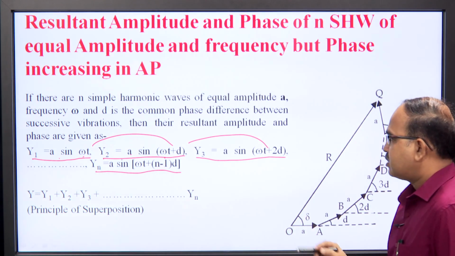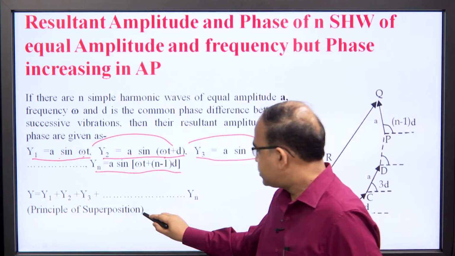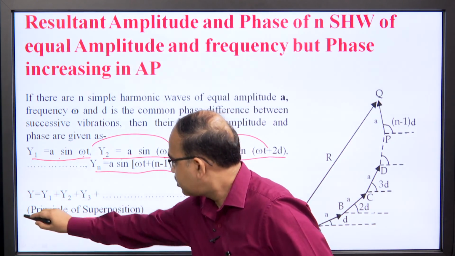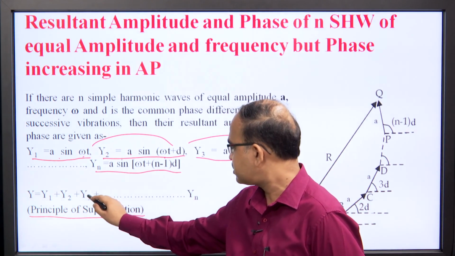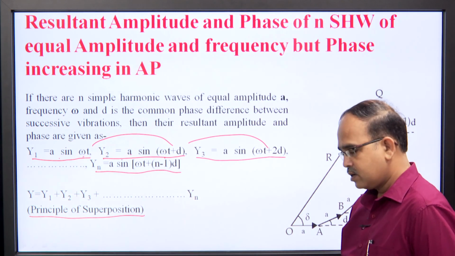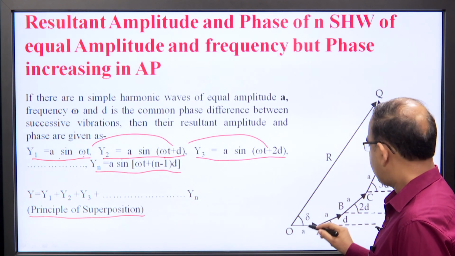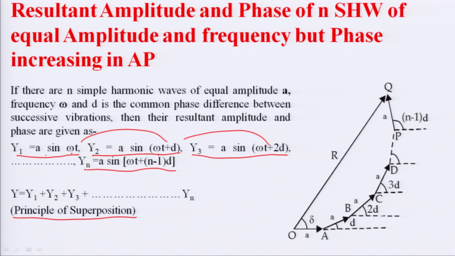So, the resultant can be obtained with the help of the principle of superposition. Here the principle of superposition is written: capital Y is equal to y1 plus y2 plus y3 and so on. To get the resultant, we simply construct a polygon and each side of the polygon represents the amplitude of a wave.